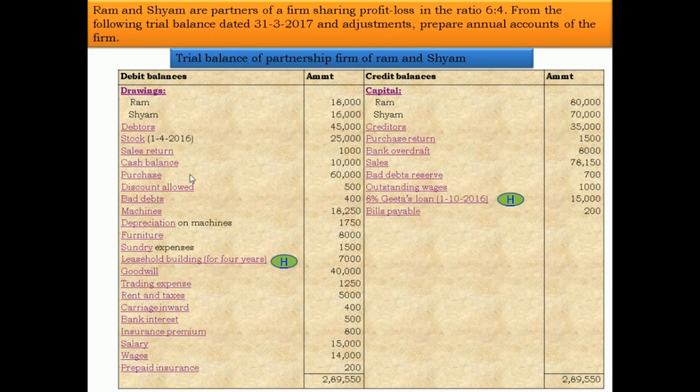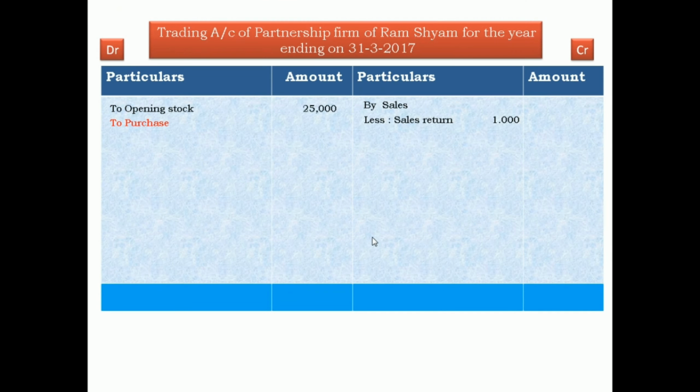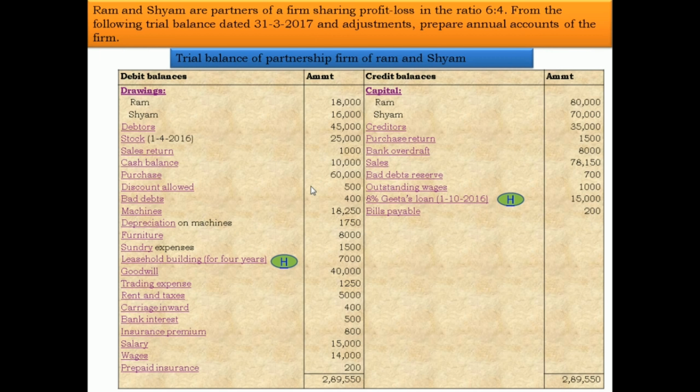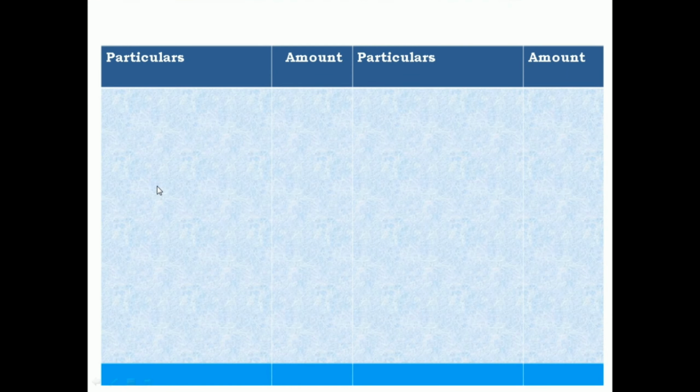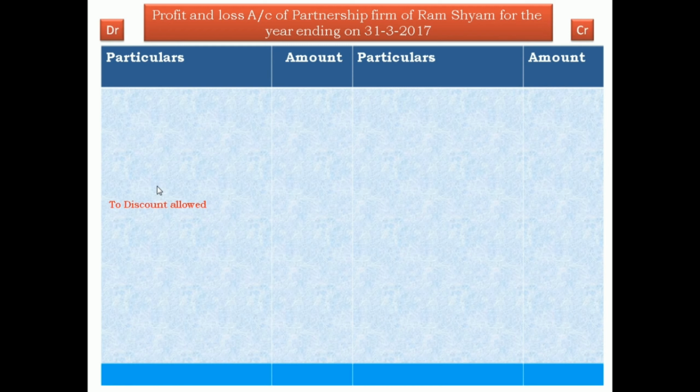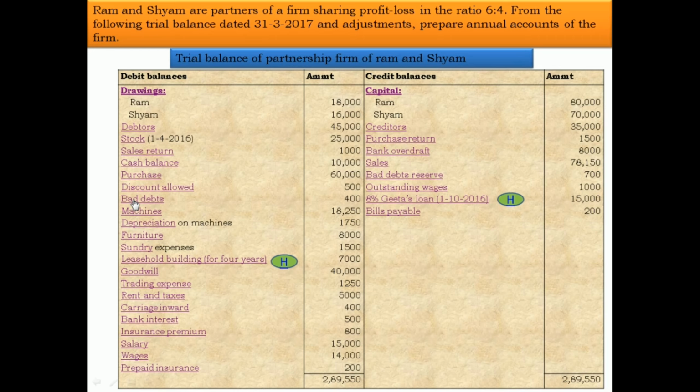Now next, purchase. Purchase is 60,000. Trading account debit side, inner column, 60,000. Next, discount allowed. Discount allowed goes on the profit and loss account debit side, 500.